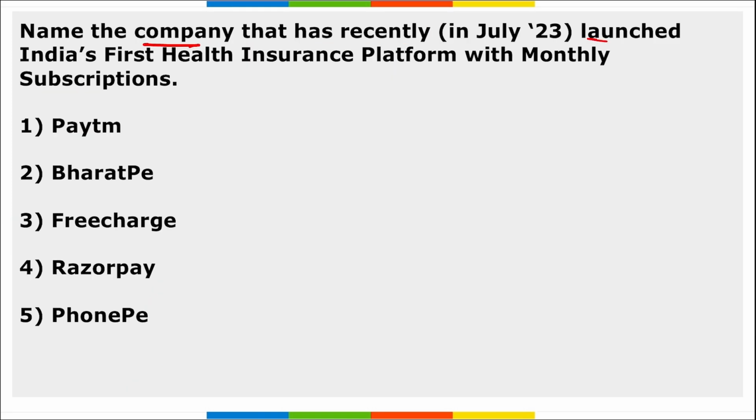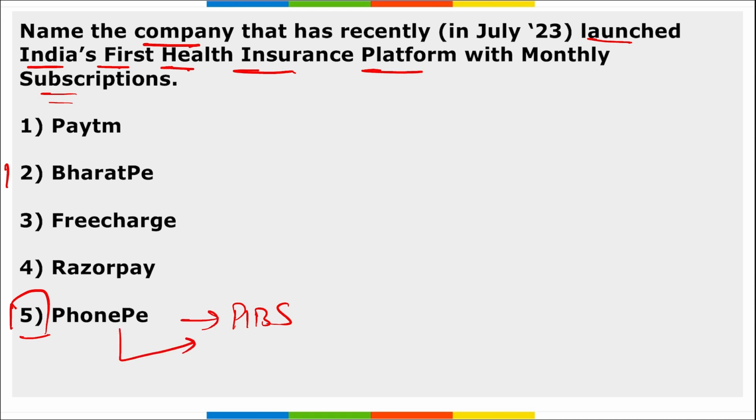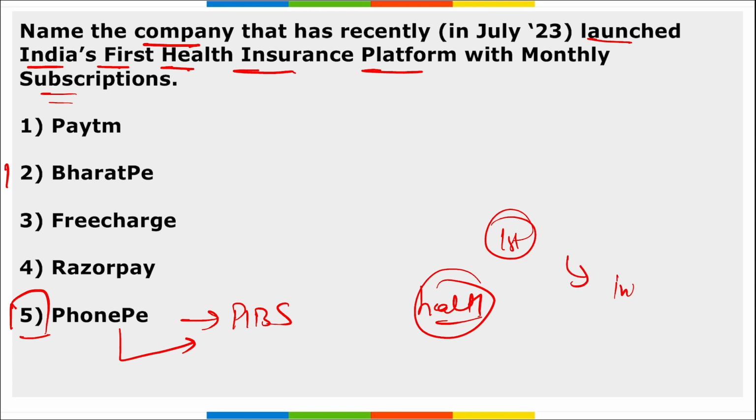Next is, name the company that recently launched India's first health insurance platform with monthly subscription. It is PhonePe. To be exact, PhonePe's arm, that is PhonePe Insurance Broking Service Private Limited, a wholly owned subsidiary of PhonePe. They have launched health insurance plans that offer various comprehensive insurance in partnership with leading insurers. With this launch, PhonePe Insurance became the first and the only platform in India that has enabled customers to pay insurance in monthly installments through UPI and the PhonePe application.